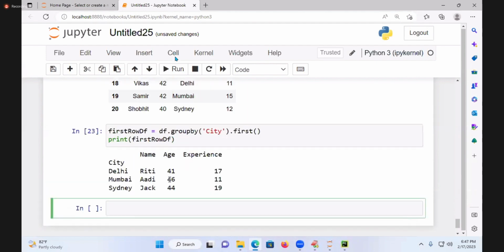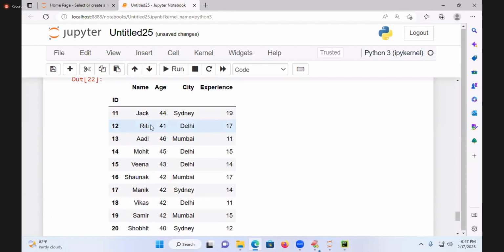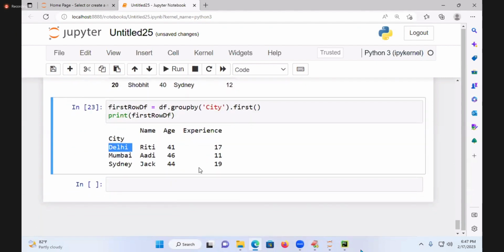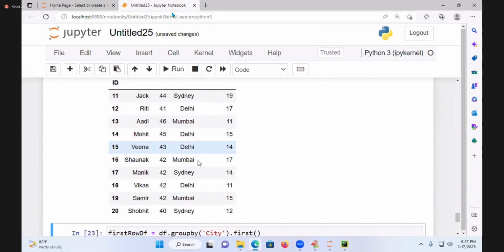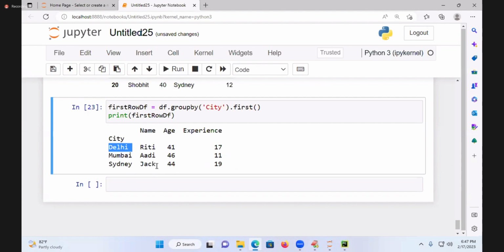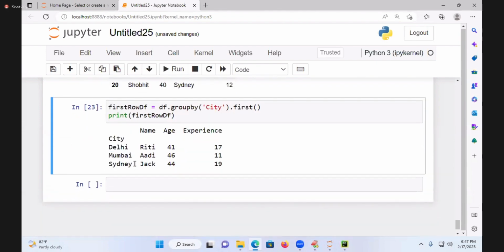See this now. What is the city here? Delhi. Who is the first person in Delhi? Riti. Riti came. And next is Mumbai. Mumbai's first person is what? Adi. Adi came. And next is Sydney. Sydney's first person is what? Jock. Jock came. Are you able to follow? Yes.